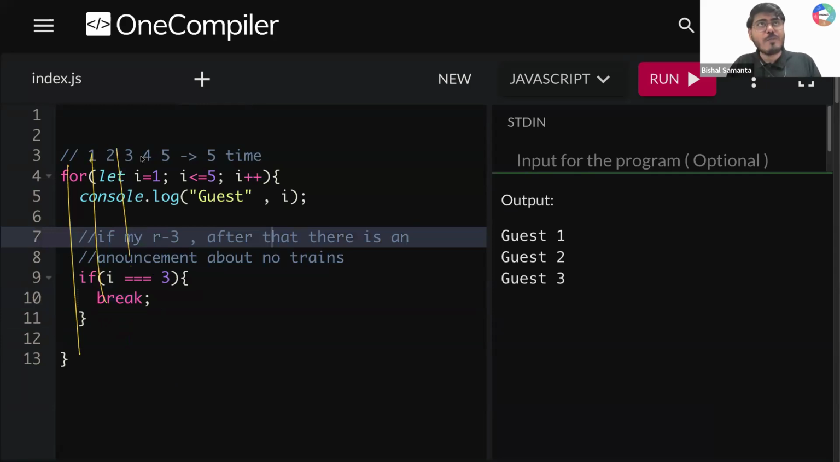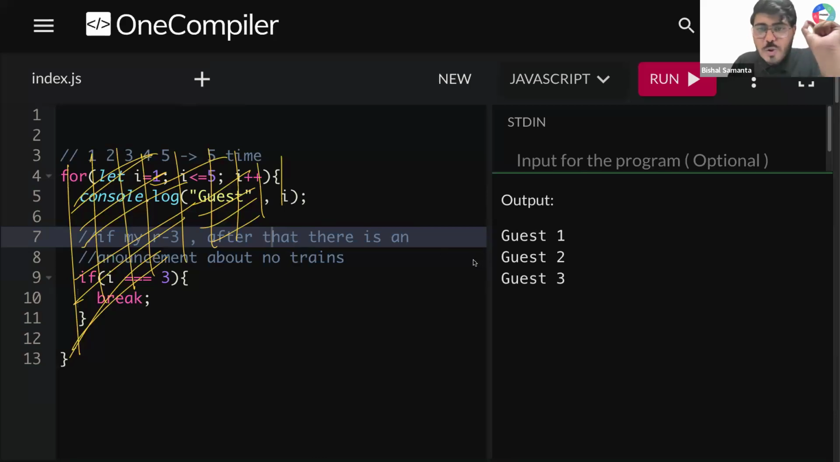Forget about this whole loop. We'll learn all of this later. Tell me one thing: is this matching our story? Guest 1 gone, guest 2 gone, guest 3 gone, but after the siren, guest 4 is not able to go, guest 5 not able to go. Is that clear to all of you?